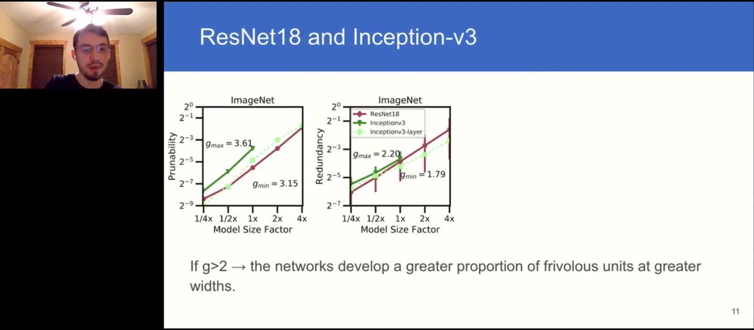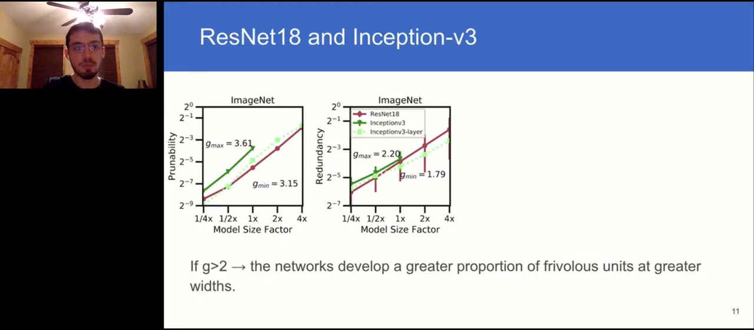So let's get to some results, and I want to start with ImageNet networks. Here, and in all of the subsequent plots, we plot the number of prunable and redundant units we find divided by the number of units in the 4x width networks in order to make sure that all values are between 0 and 1. It's important to be really clear that the values plotted here are normalized counts of units and not proportions of units. Also note that we have both axes on a log scale.